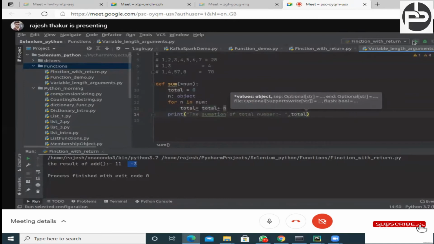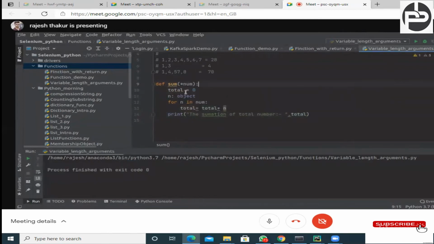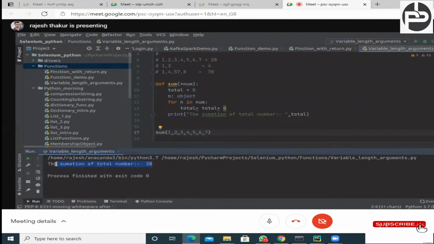And now if we execute this. Okay, sorry, I should call it, right? Without calling the function, how will it work? Sorry, my bad. And here we can pass 1 comma 2 comma 3 comma 4 comma 5 comma 6 comma 7, right? And what should be the expected output? It will print here itself. Now can you see this? I'm getting the same result that we were calculating.